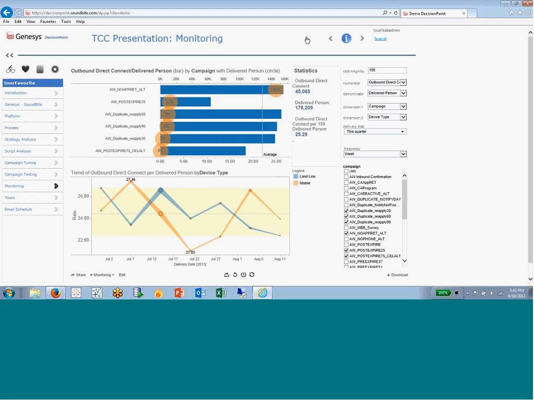Earlier on, for example, my introduction slide was the standard Tableau title slide for TCC. That was just a static image that I put into the Tableau workbook. Then I embedded a few of the SoundBite web pages in the next two slides, and then another static image where I was talking about process, and then brought up a few live dashboards under strategy and script analysis, et cetera. So point being that we're just using some native Tableau functionality to display different types of things within Tableau, whether it's a web page or a static image or whatnot.